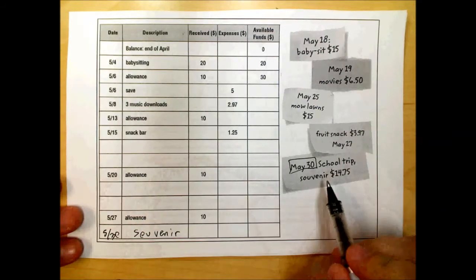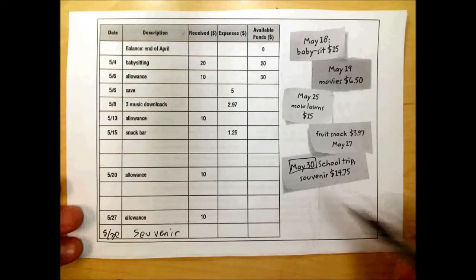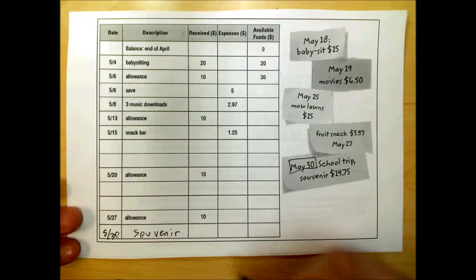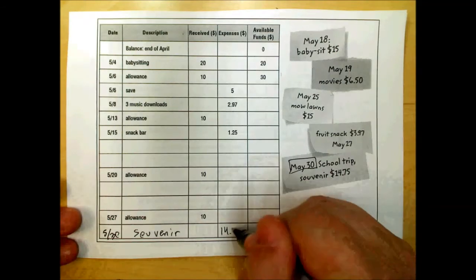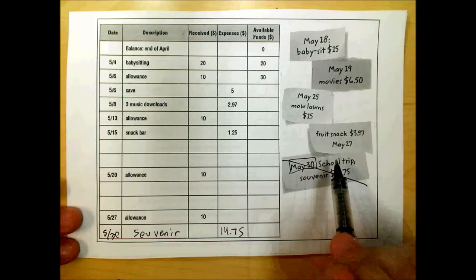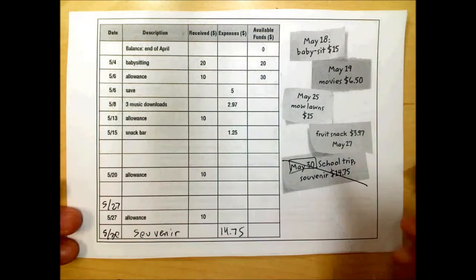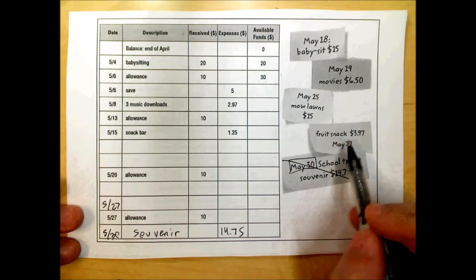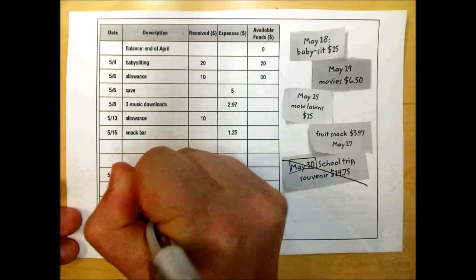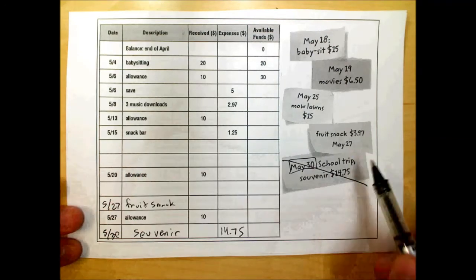And since it's an expense, since they bought something, that's going to be under expenses. Okay, got that one. Now on May 27th, so I guess it's going to go right above this May 27th, they bought a fruit snack for $3.97. So that's fruit snack. And it's an expense because they bought something.